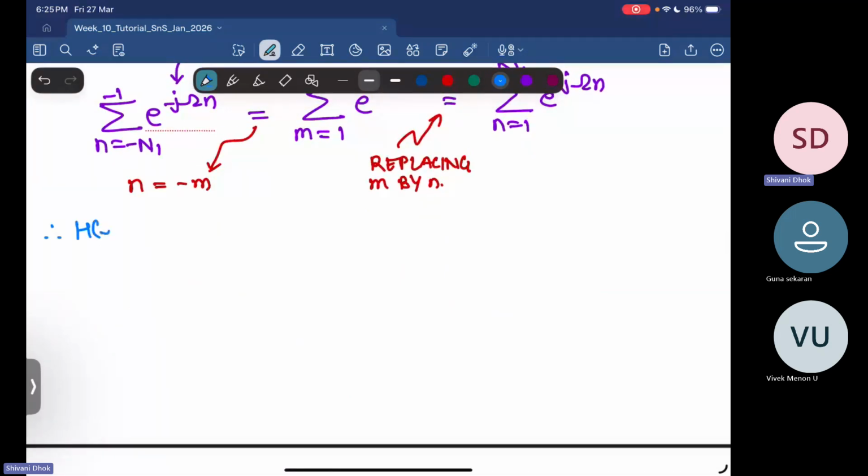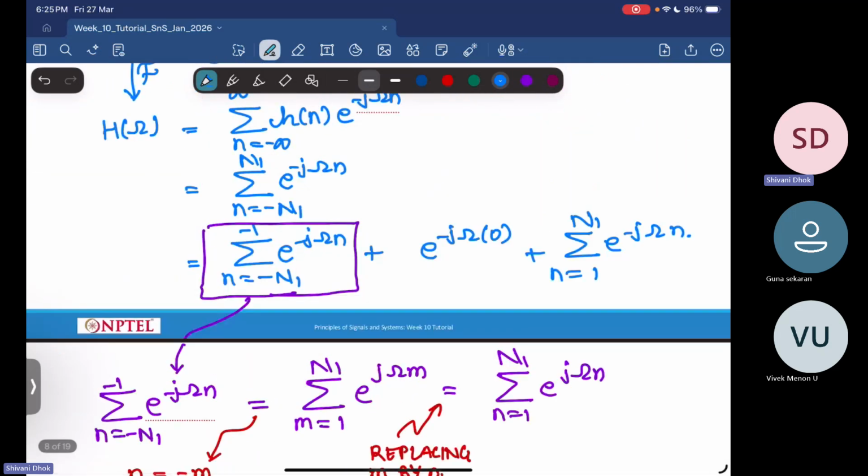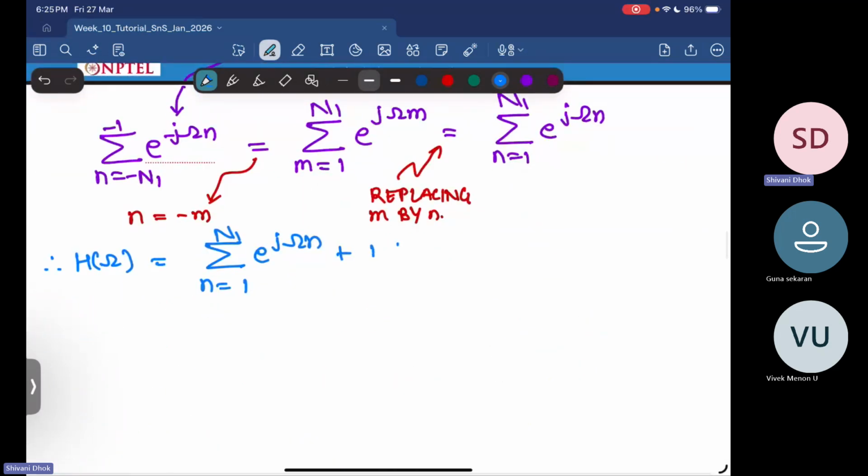Then let us substitute this summation back into capital H of omega. Capital H of omega is equal to the summation over n from 1 to capital N1 of e power j omega n, plus e power minus j omega times 0, which is 1, plus the summation over n from 1 to capital N1 of e power minus j omega n.